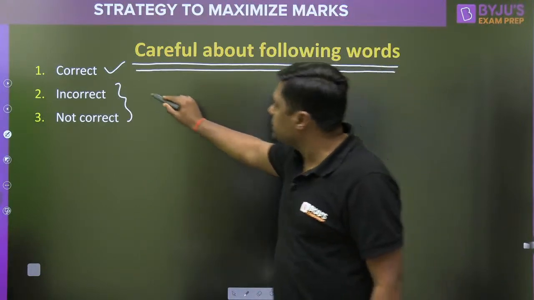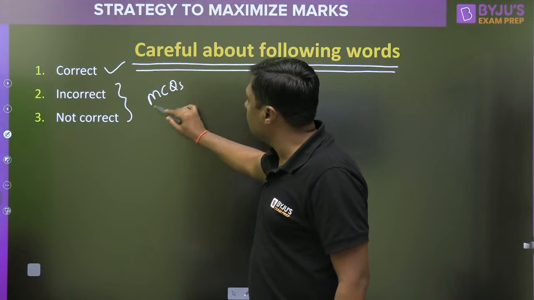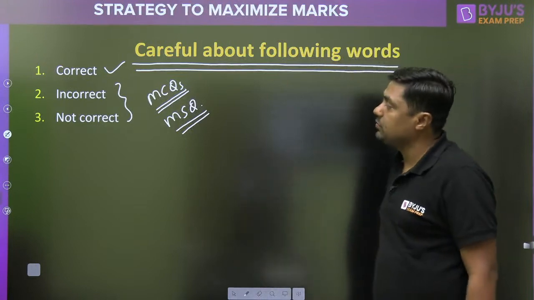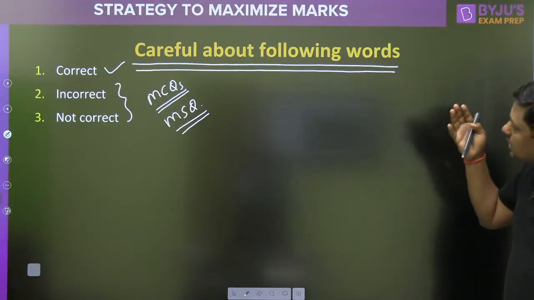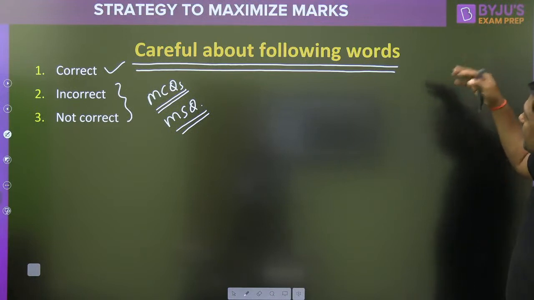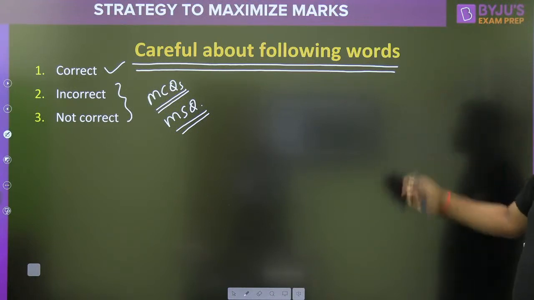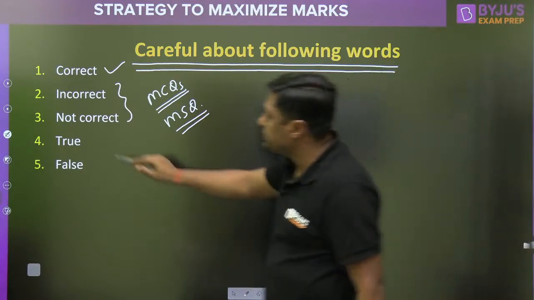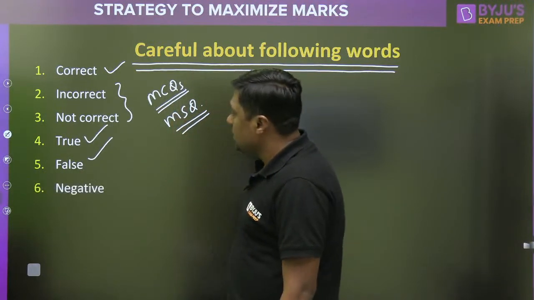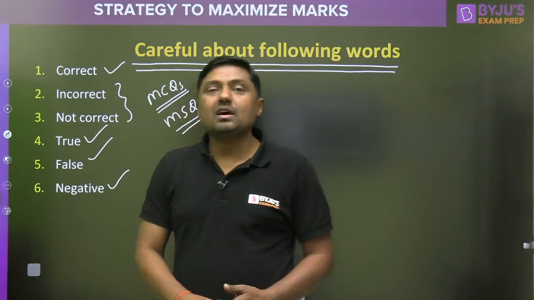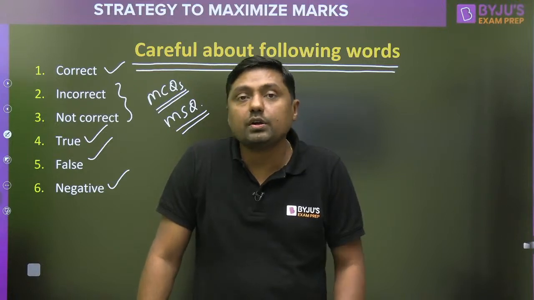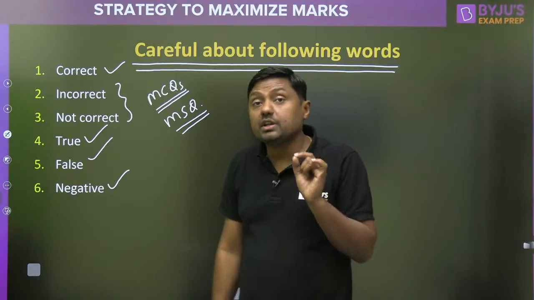So it is important in case of what? MCQs. More important. Again we have new choice, that is MSQ. It is also important for MSQ. In numerical answer type questions, again it is important because we have to give the numerical data, so read the question carefully. Then true, whether this statement is true or false. That is the false. Second word, this is very important. False. Negative, right? Sometimes negative value is required, or you are going to give positive answer, or positive value is required, you are giving negative answer, and so on. These are the important keywords.